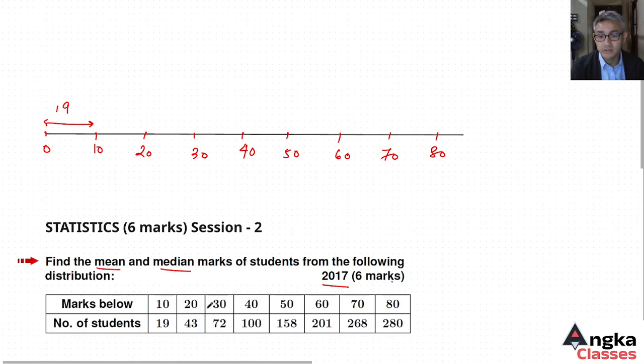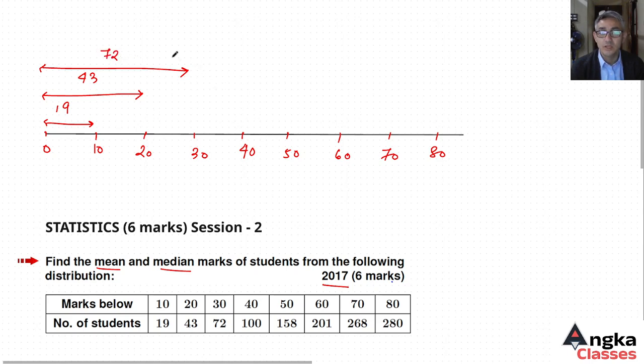Now below 20, that is 0 to 20, is 43. Below 30 is 72 students.